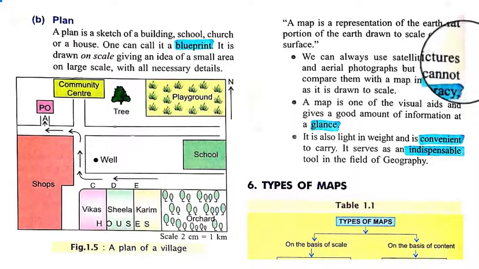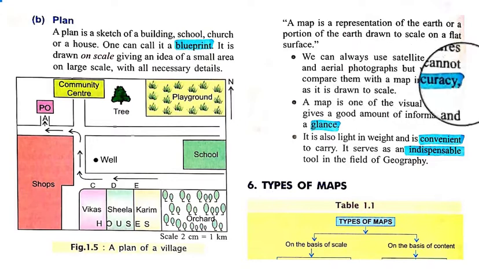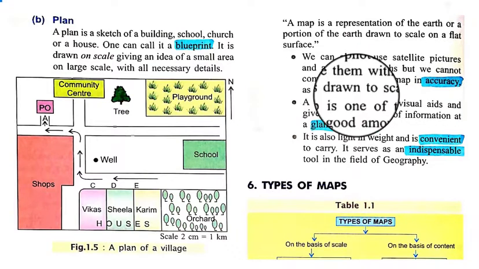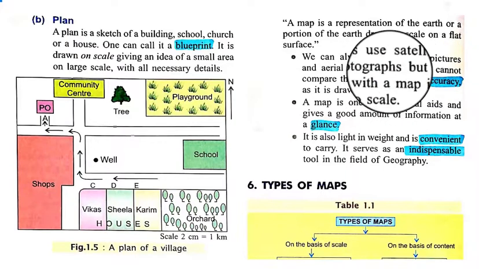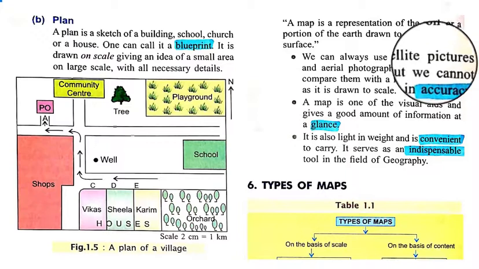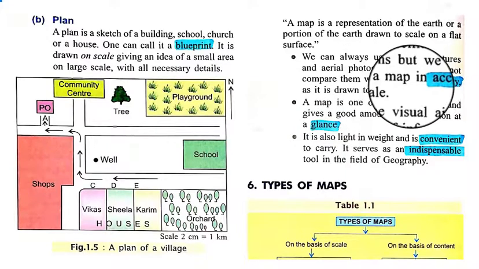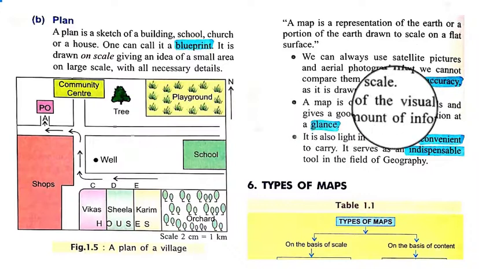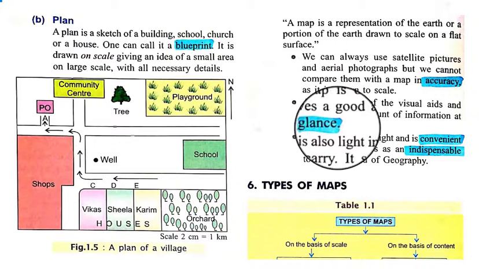We can always use satellite pictures and aerial photographs, but we cannot compare them with a map in accuracy, as a map is drawn to a scale. As already mentioned, aerial photographs and satellite pictures are also substitutes of maps, but they are not similar to a map. A map is one of the visual aids and gives a good amount of information at a glance. So in a short time we can memorize all kinds of things from a map in a visual way.